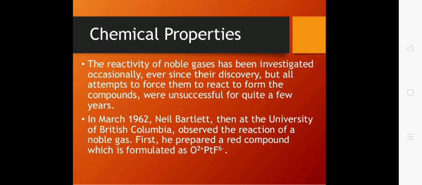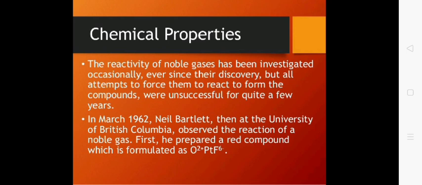Chemical properties of noble gases. In March 1962, Neil Bartlett was doing an experiment in which he was reacting oxygen with platinum hexafluoride. He made a red colour compound, that is dioxygenyl hexafluoroplatinate. He thought, as xenon has its first ionization enthalpy comparable to oxygen, he could prepare a compound of xenon.